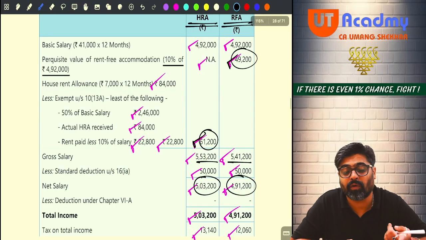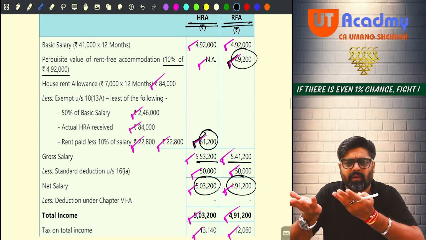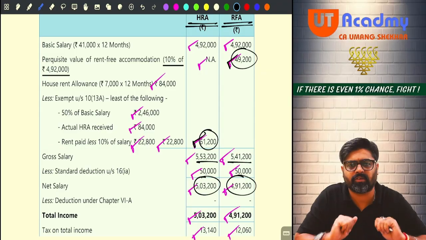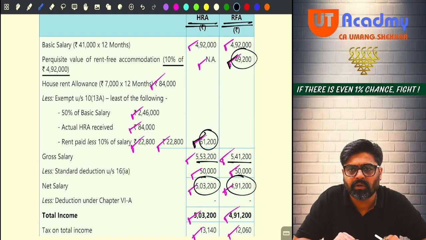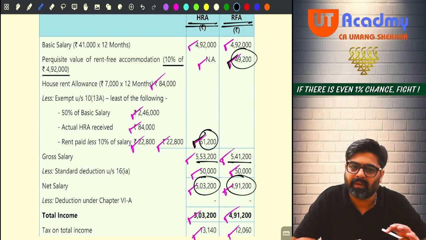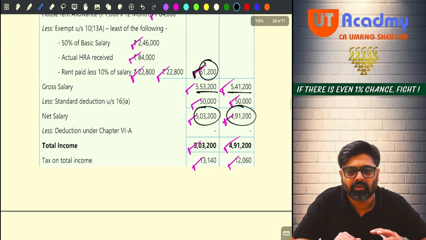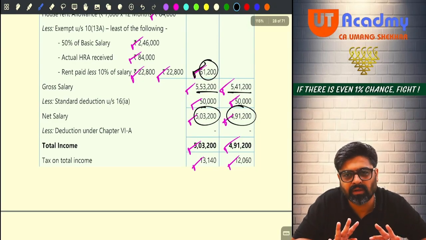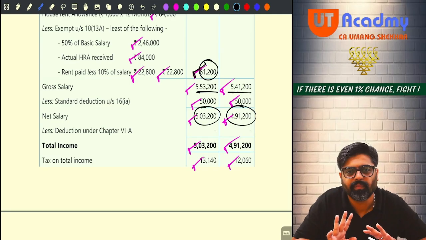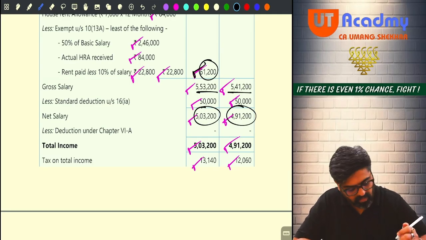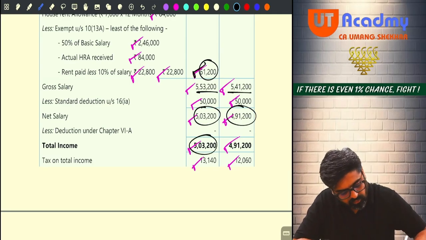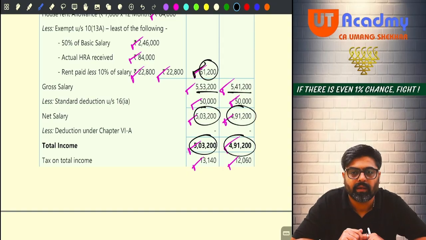when I am not following 115BAC. Yes or no? And I am not following 115BAC, I would have taken the chapter 6A deduction under both the options. Getting my point? But chapter 6A details are not given. So can I say your final total income will be the same amount? Final total income will be how much? 5,03,200 and 4,91,200. Okay.